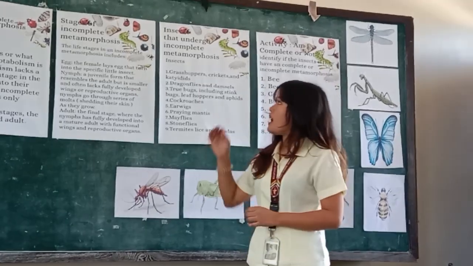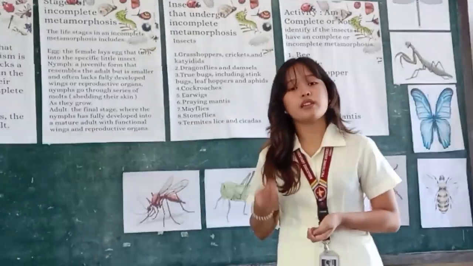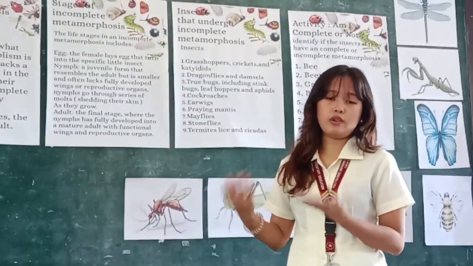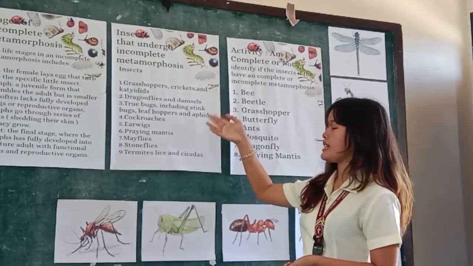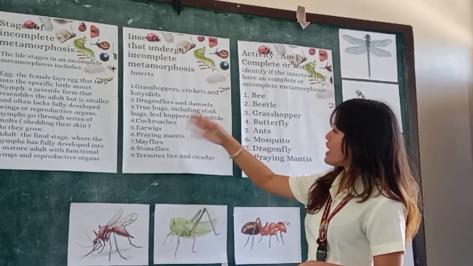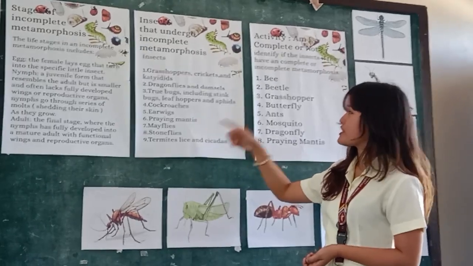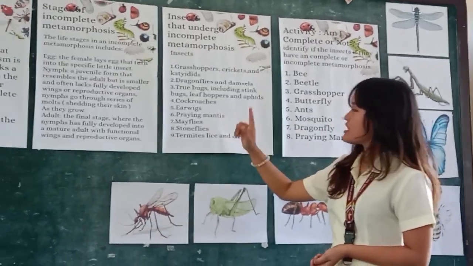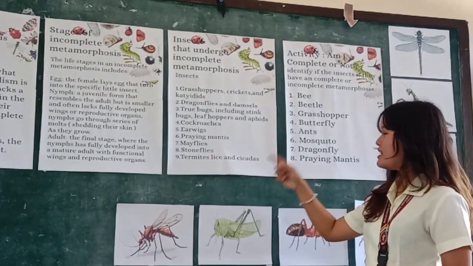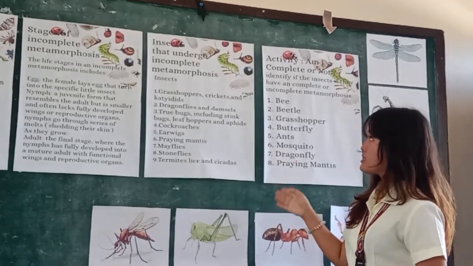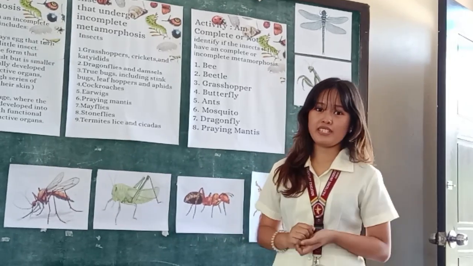Along with the incomplete metamorphosis, of course, we also have the insects that only have an incomplete metamorphosis. And these are grasshoppers, crickets, and camelids. Dragonflies and damselflies, hemipterans including stinkbugs, leafhoppers, and aphids, cockroaches, earwigs, praying mantis, mayflies, stoneflies, termites, lice, and cicadas. These insects are examples of incomplete metamorphosis.